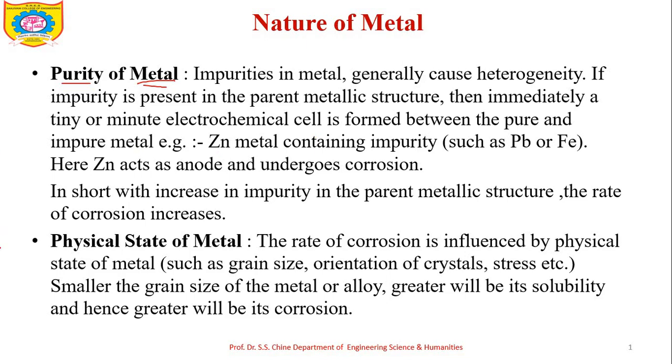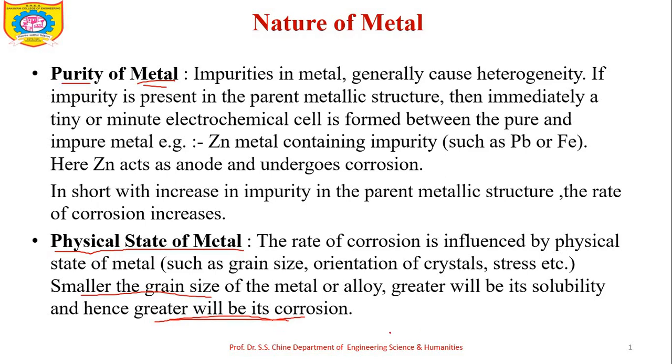The next factor is the physical state of metal. The physical state of metal also influences the rate of corrosion. By physical state of metal, for example, we can consider grain size, orientation of crystals, stress, etc. If the grain size of the metal or alloy is smaller, then its solubility will be greater, and the greater the solubility, the greater will be its corrosion. So, smaller grain size leads to an increase in the rate of corrosion.